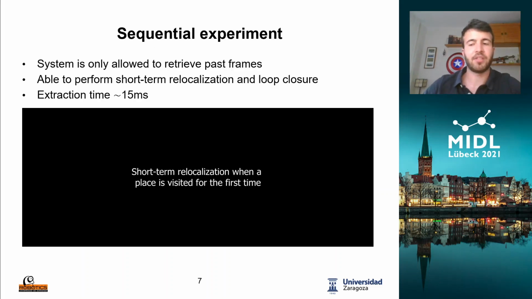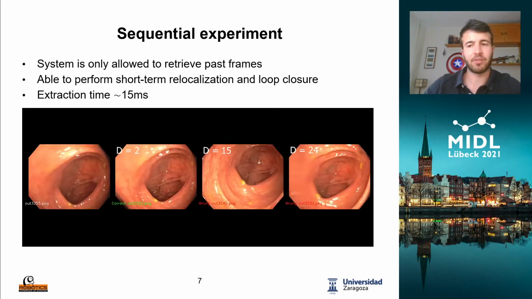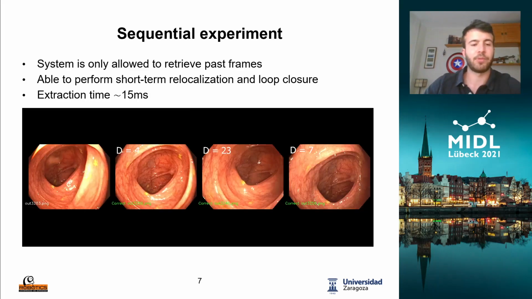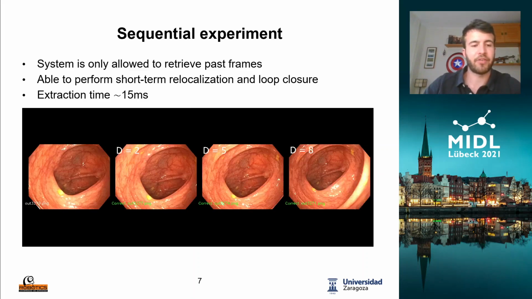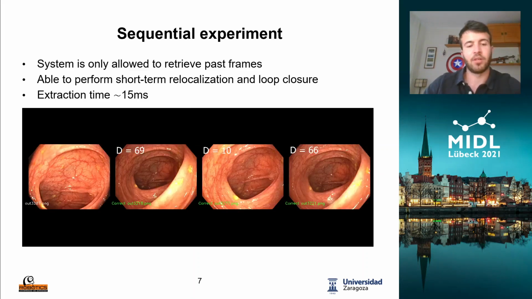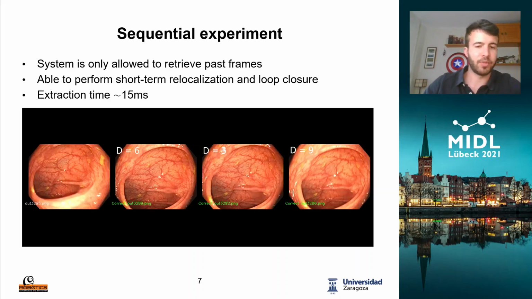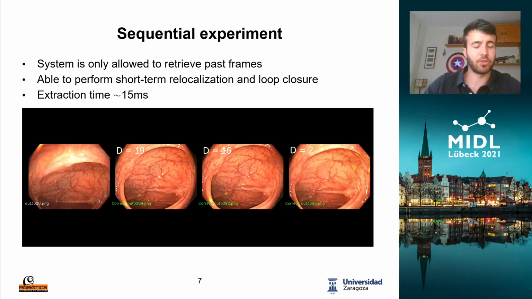The second experiment is a sequential one. We grow the database as the sequence is being explored and only allow the system to retrieve past frames, as we would do if we were doing SLAM. In this video, we show the query on the left and the first 33 frames on the right, showing that our system is able to perform short-term relocalization.